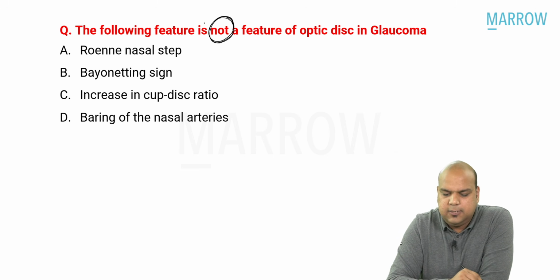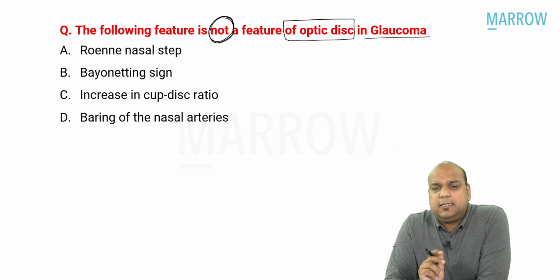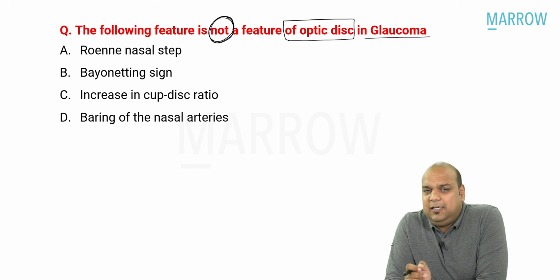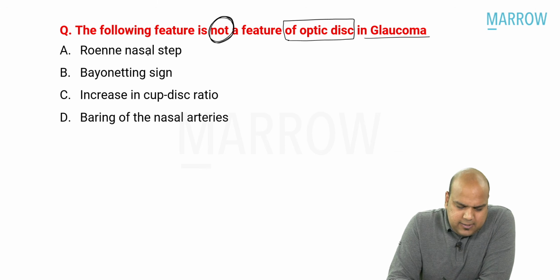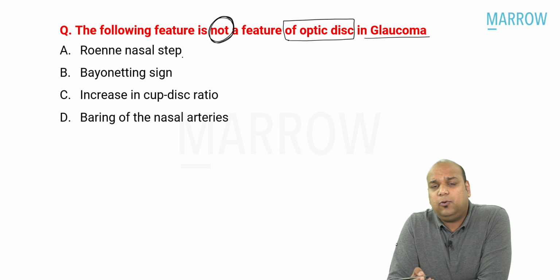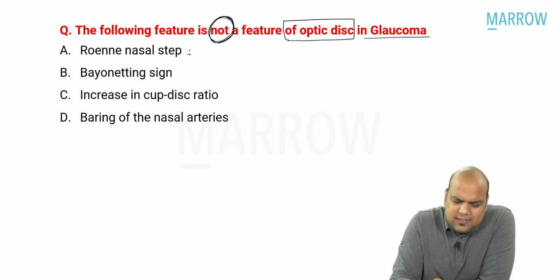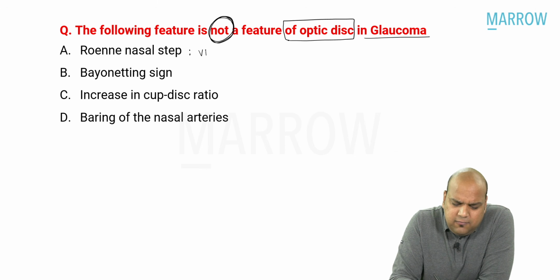The following feature is not a feature of optic disc in glaucoma. They're simply asking you all of the features which can be seen in glaucoma as optic disc changes except. So as soon as I start reading, I read option A, Roni nasal step. I say, oh, Roni nasal step can be seen in glaucoma. Can it be? Yes.